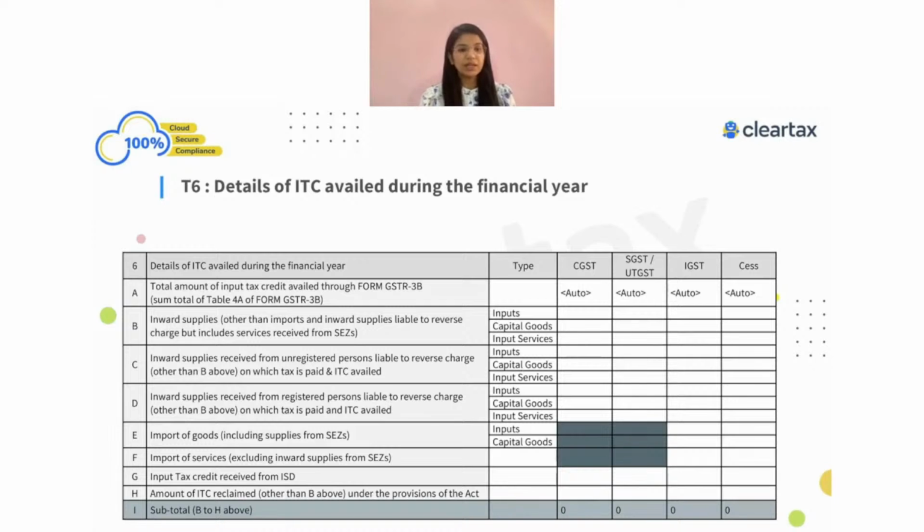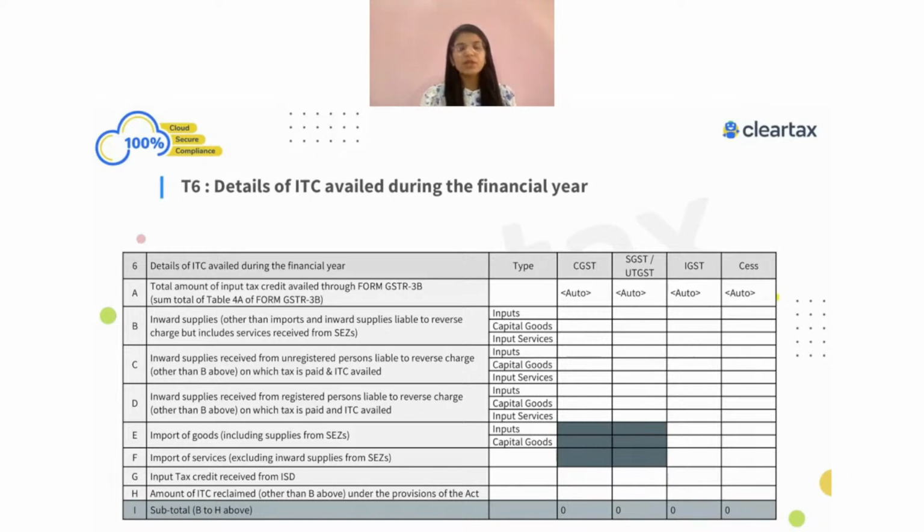Now under 6B, 6C, D, E, F and all this, whatever ITC you have claimed in your GSTR-3B, you have to give a breakdown of this. You have to tell what the ITC related to reverse charge from a registered person is, and what the ITC related to reverse charge from an unregistered person is. What is the ITC related to the purchases you have made from a registered dealer? What is the ITC related to import of goods? What is the ITC related to import of services? What is the ITC related to the purchases from an ISD?